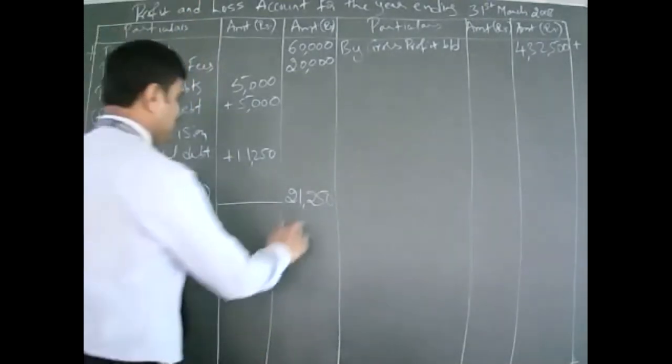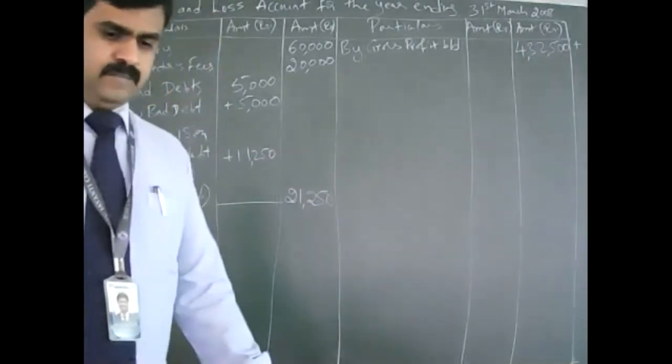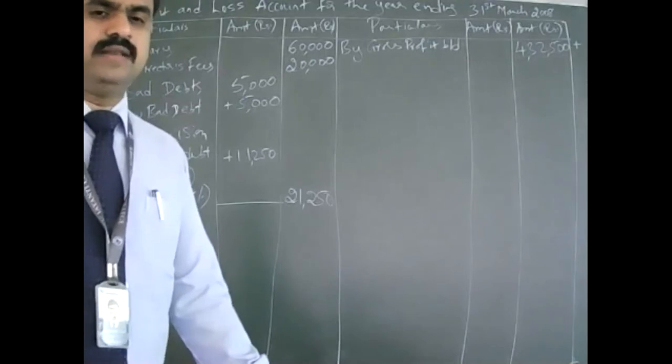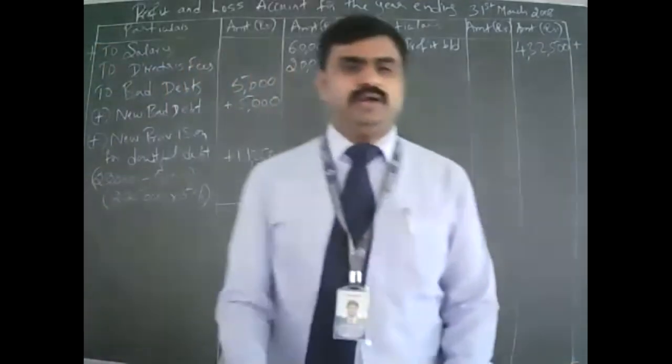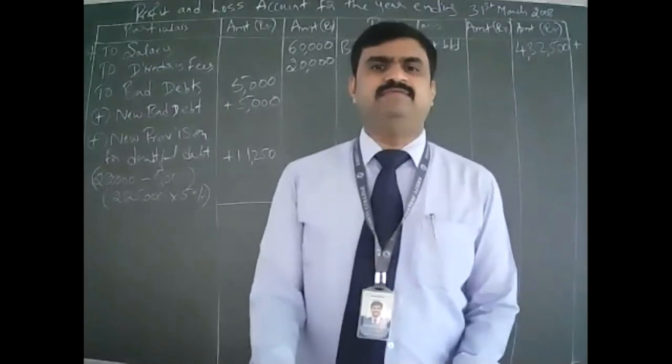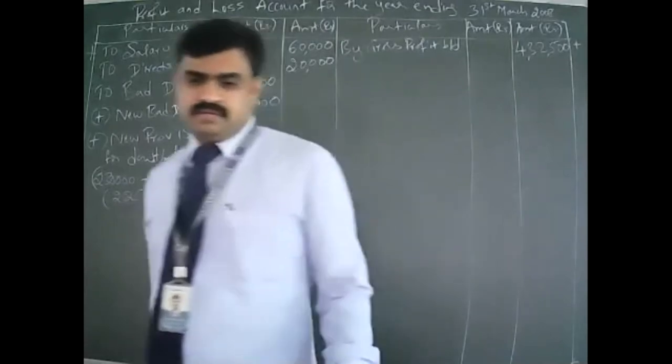21,250. Next, you will write the discount on issue of shares, and then we have interest on debenture. Then we have depreciation. All that we will write down.